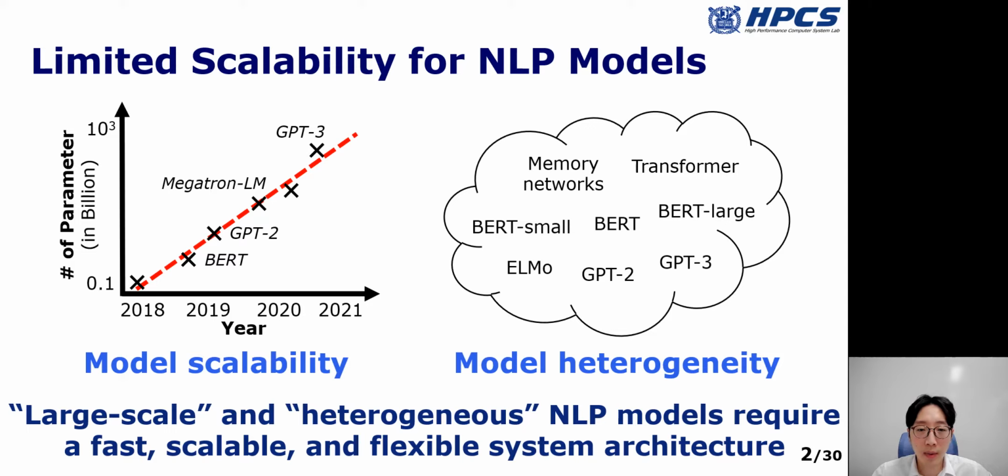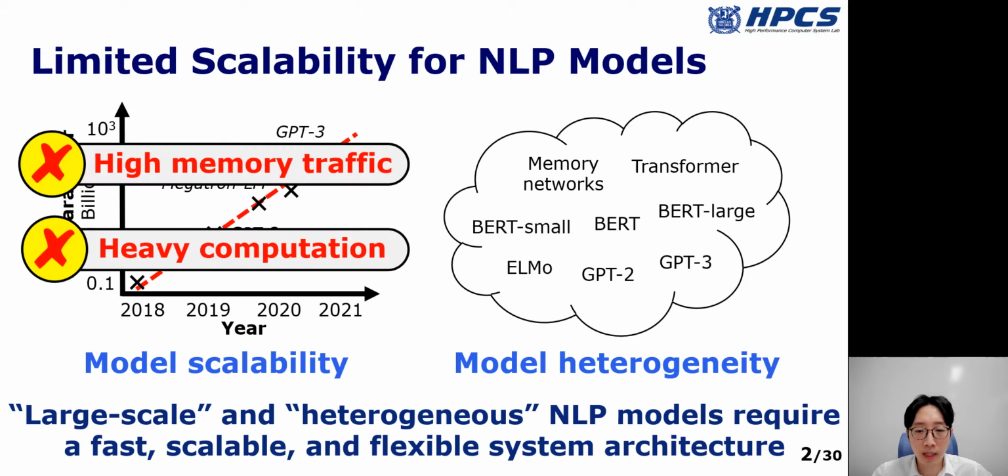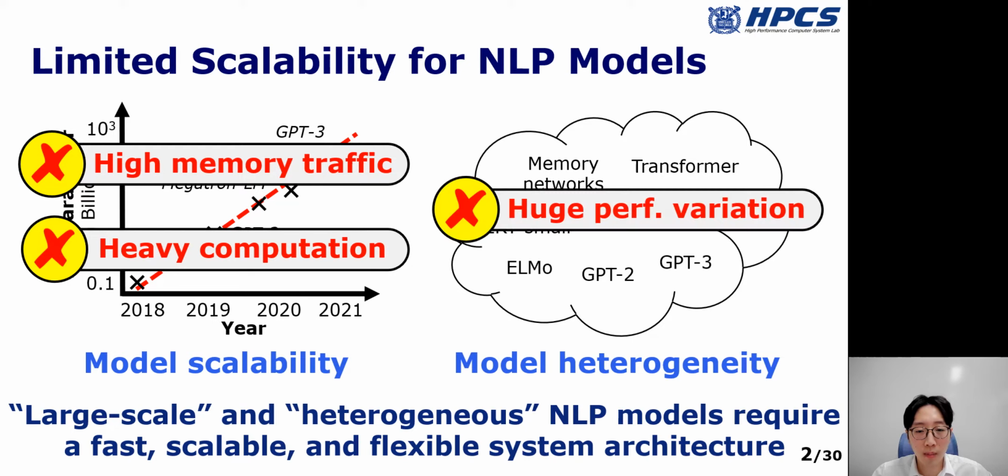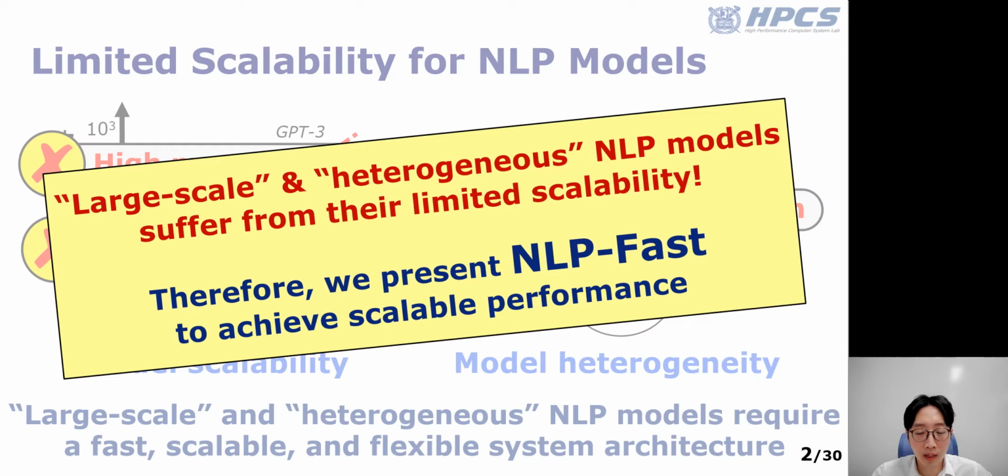However, these NLP models suffer from limited scalability due to the following reasons. First, the increasing network size incurs large memory bandwidth requirements and high computation demands. Also, the various NLP models cause a huge performance variation, which makes it hard for the system architect to figure out the critical performance bottlenecks. In this work, we will present NLP-Fast to achieve a highly scalable computing architecture for large-scale and heterogeneous NLP models.